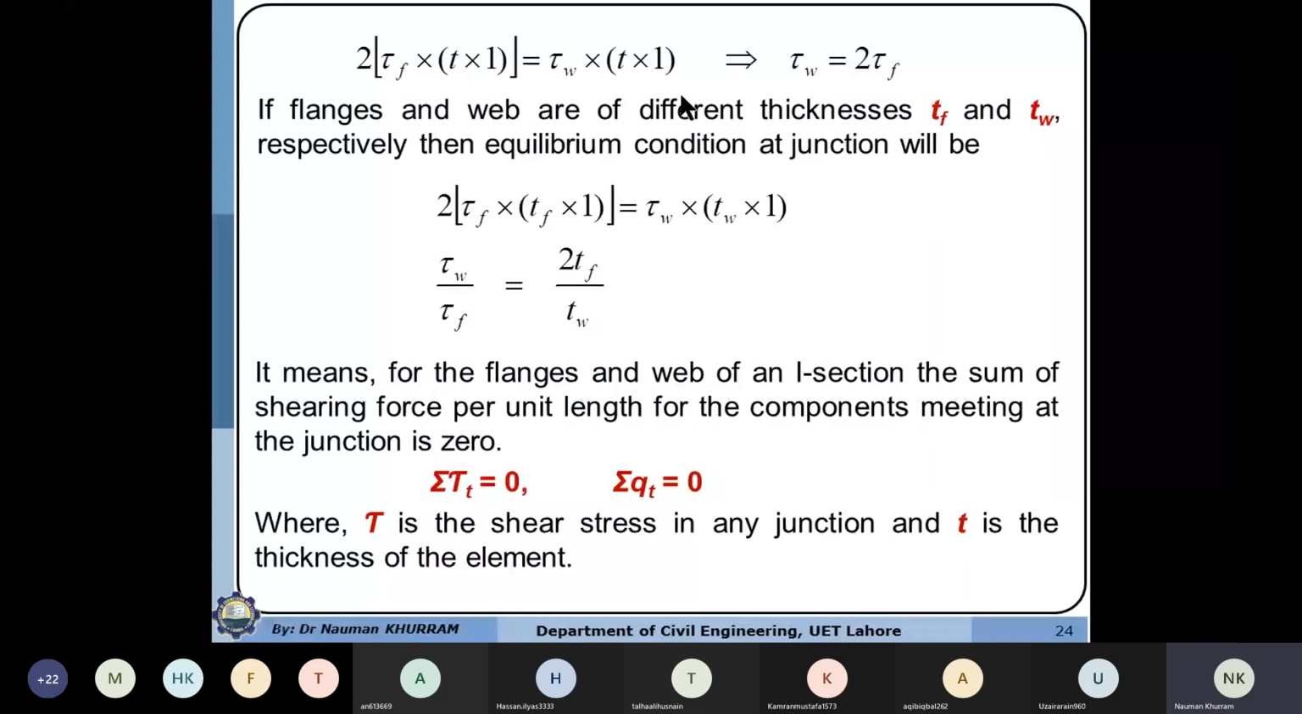So if the thickness of the flange and the web is the same, then the shear stress in the web is equal to 2 times the shear stress in the flange. But if the thicknesses of the flange and web are not the same, then the ratio of the shear stress in the web to the flange will be equal to 2 times the thickness of the flange to the thickness of the web.